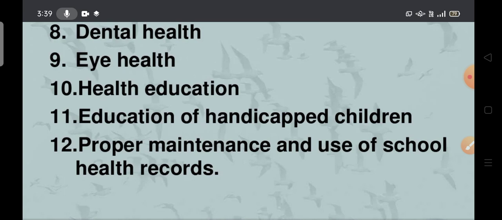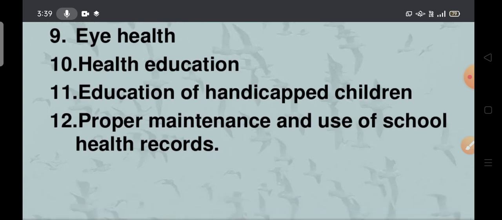Okay. Next, eye health. We have to give instructions to the children if they are reading in dim light or during a journey, they may have myopia, long sight, short sight. So they have to go to the hospital and consult the ophthalmologist. They have to rectify the problem and get the proper treatment. It may be related to the eye and all. So we have to ask the children to eat a diet rich in vitamin A, like green leafy vegetables, egg, milk and all. We have to give the instructions. The importance of eyes is very, very important.